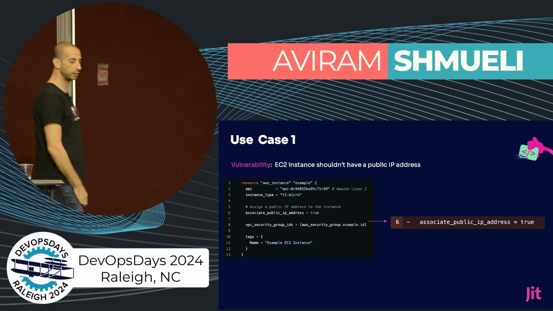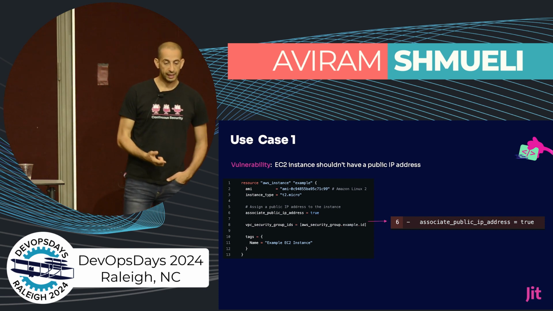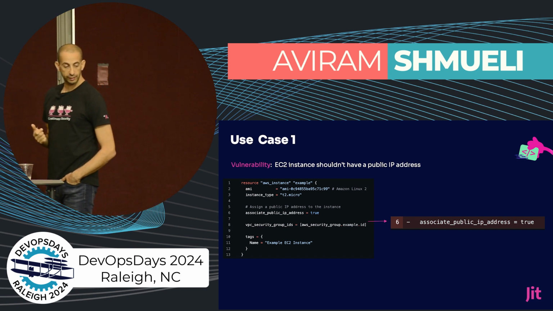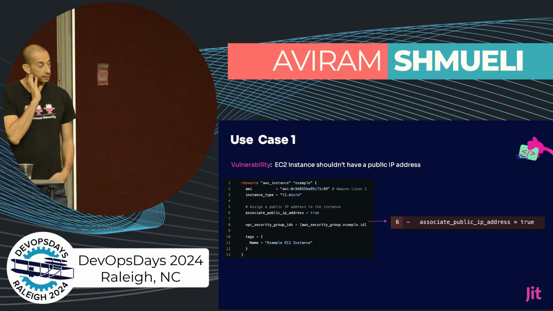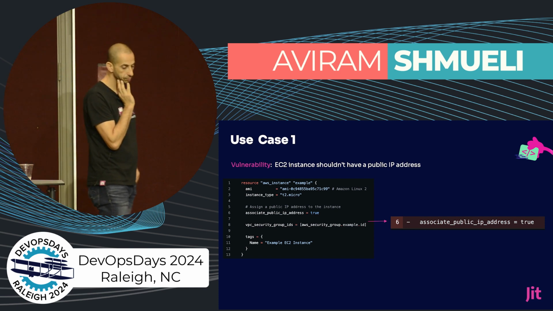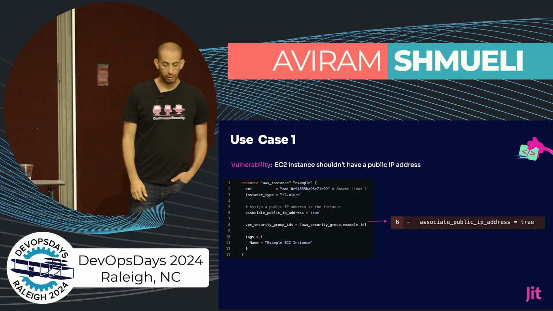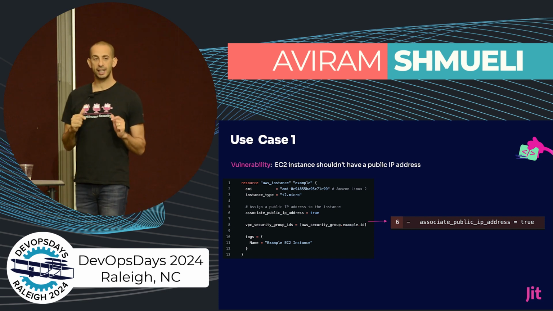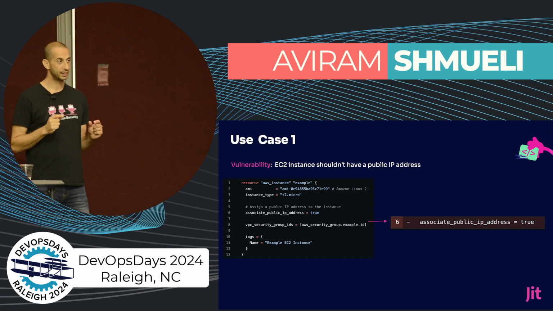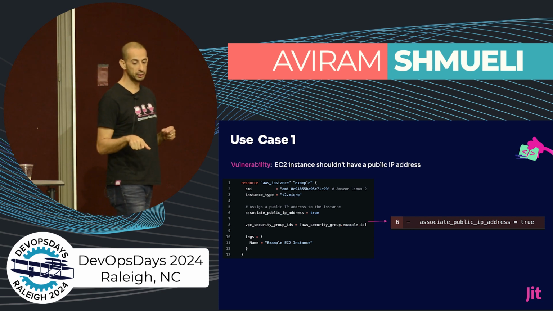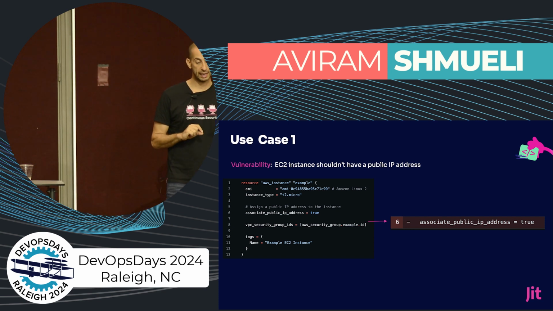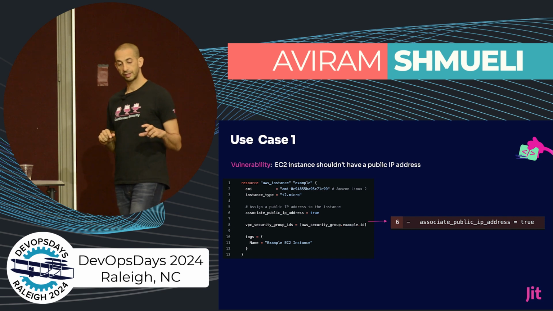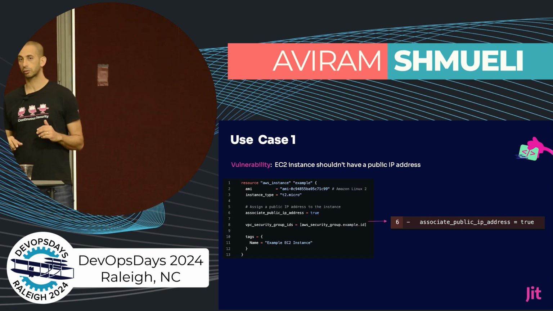So let me show you some examples. In this case, you see an EC2 instance that has a public IP address. The remediation engine automatically generated this remediation: remove line number 6, which said associate public IP address equals true.